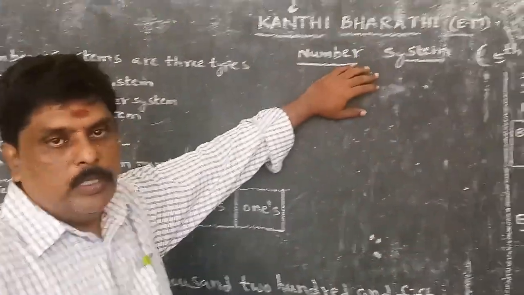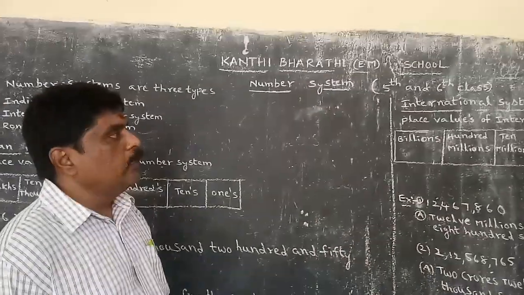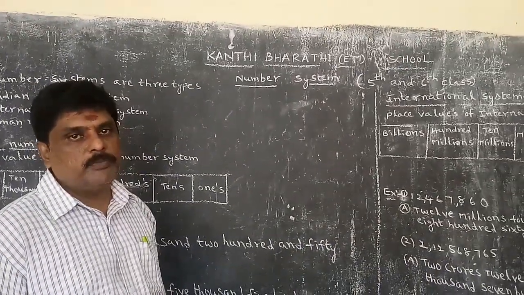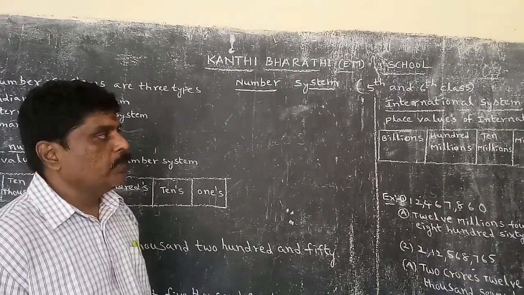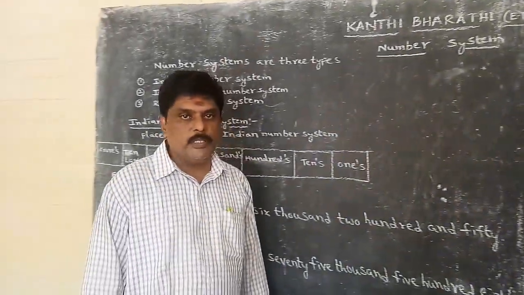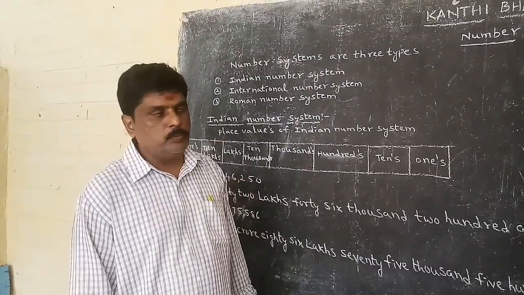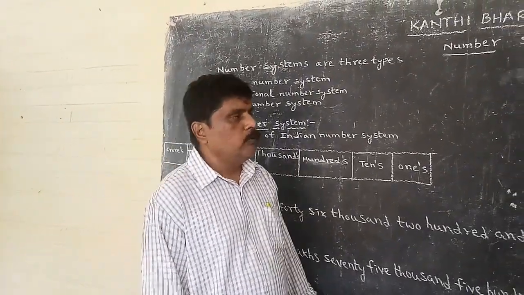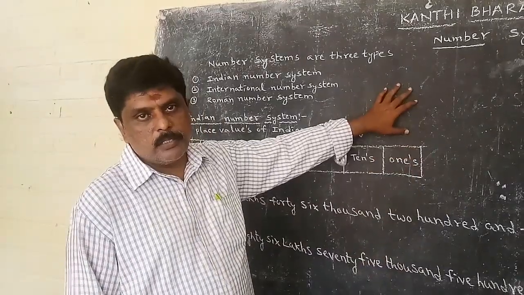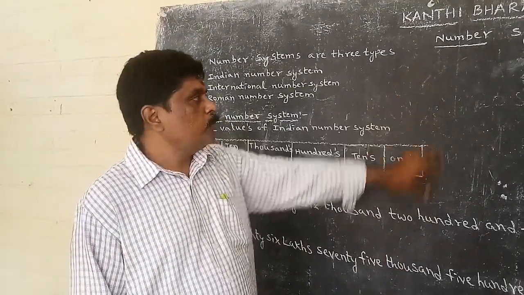Today we are learning about the number system. This class is for 5th and 6th class students. You already learned this in 5th and 6th, and already learned it in 4th class also. So you have to understand this in an easy manner.